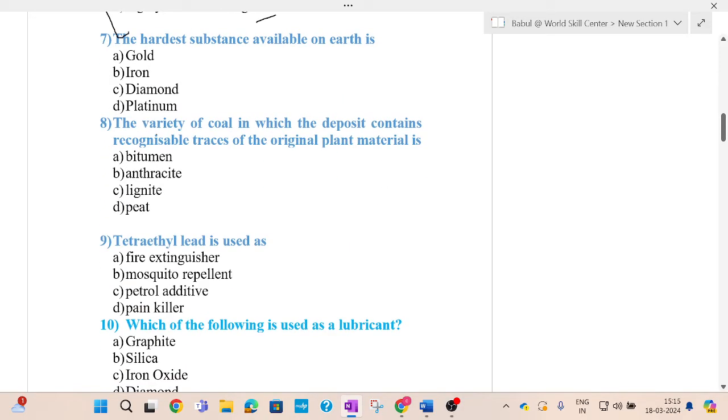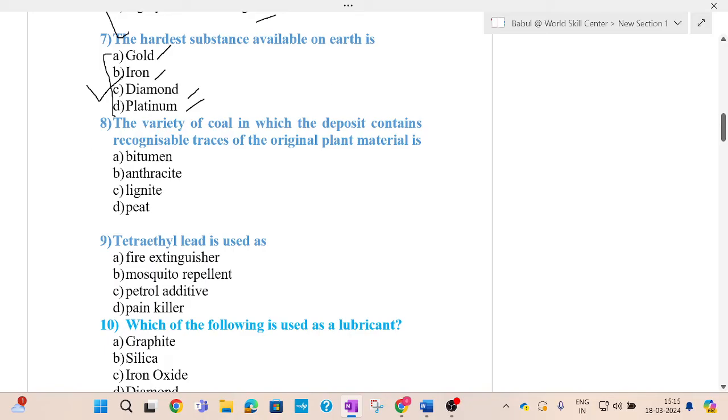Now come to the next question. The hardest substance available on earth is: options are gold, iron, diamond, platinum. Among the four options, diamond is the correct answer. The hardest substance on earth is diamond.